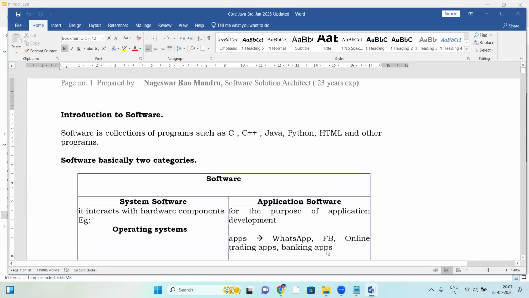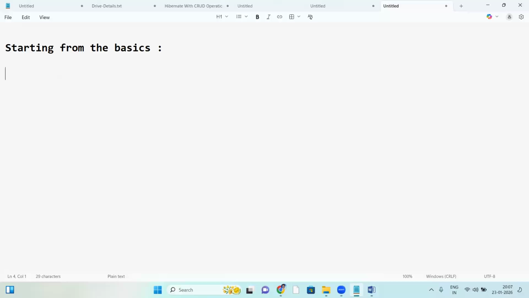Today we start from the basics. I'll go very slowly and neatly, so don't worry, running notes are not necessary. Starting from the basics, anyone can understand it even without an IT background.